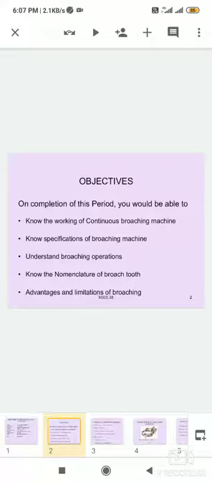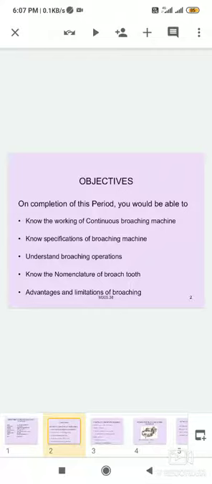In certain machines, the broach is held stationary and the workpiece translates over the broach for broaching. No separate feed is required as the feeding action is inbuilt in the tooth form.